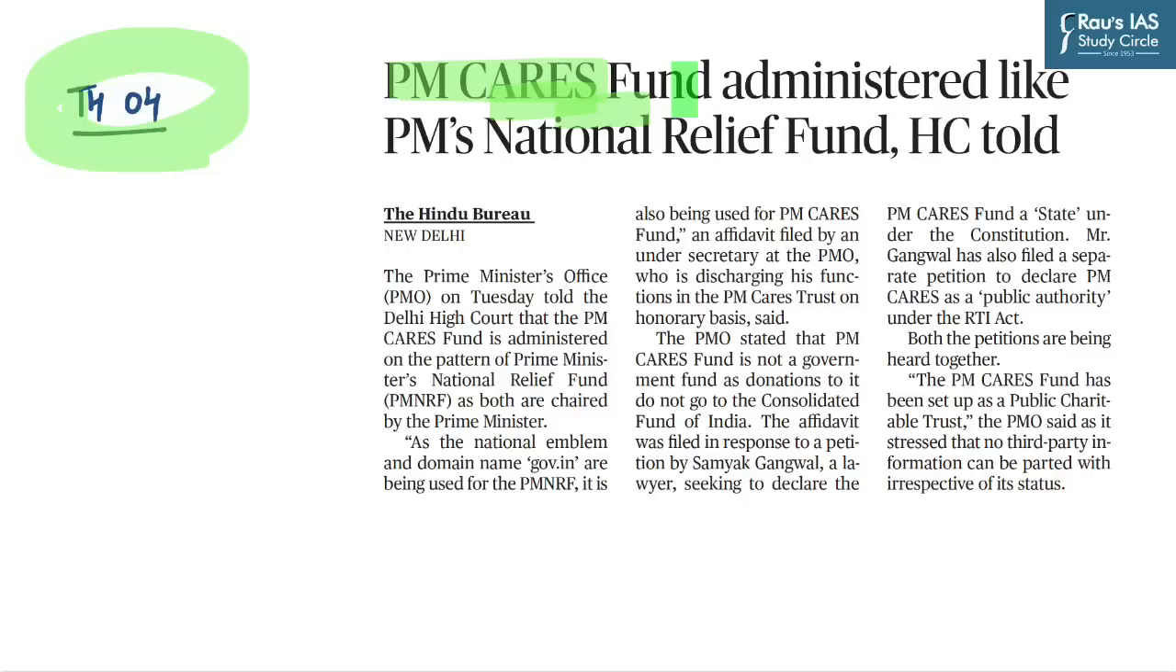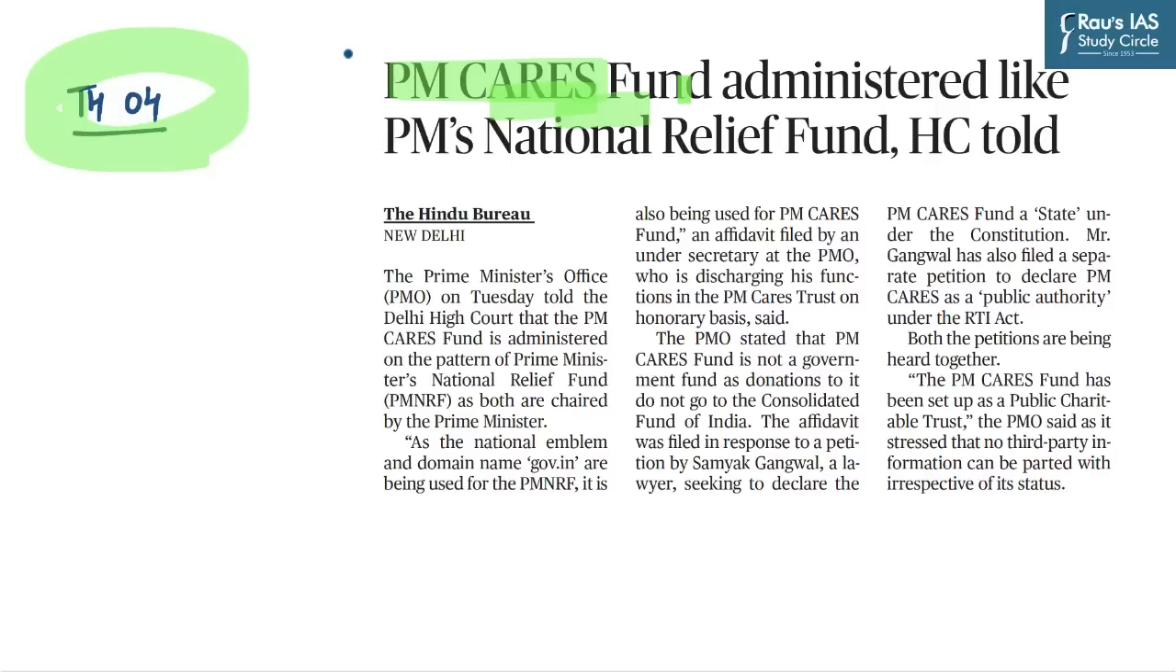And in a recent move by the Prime Minister's office, it has told Delhi High Court that PM CARES Fund is administered like the PM National Relief Fund. And it further says it is not a government fund, as donations to it do not go to the Consolidated Fund of India. The context of this news is not important from our UPSC Prelims exam perspective, but the funds which